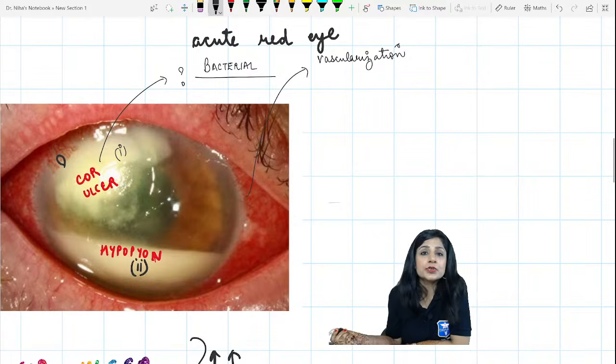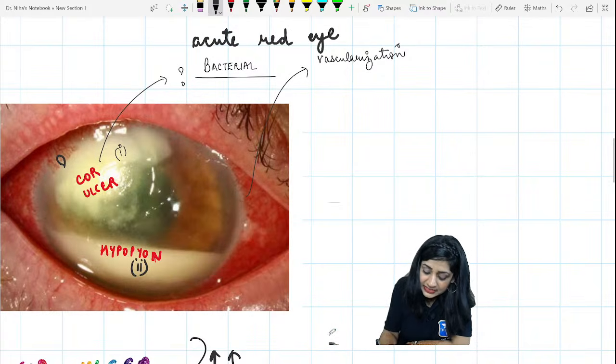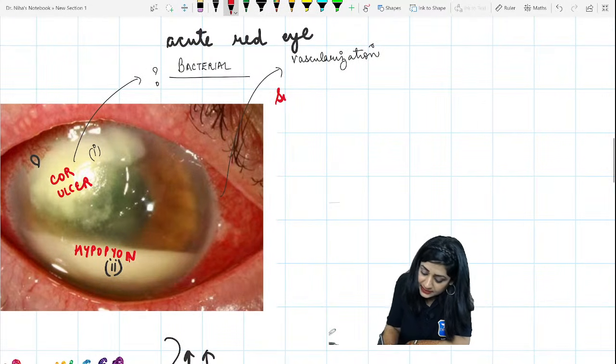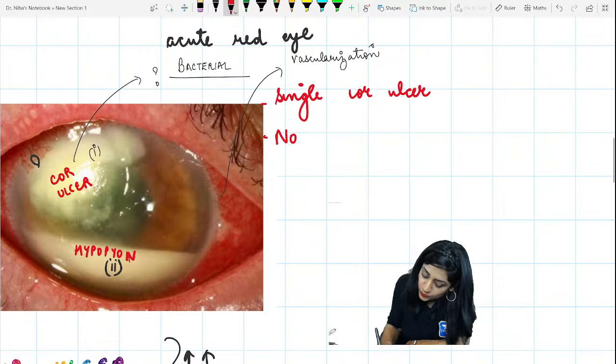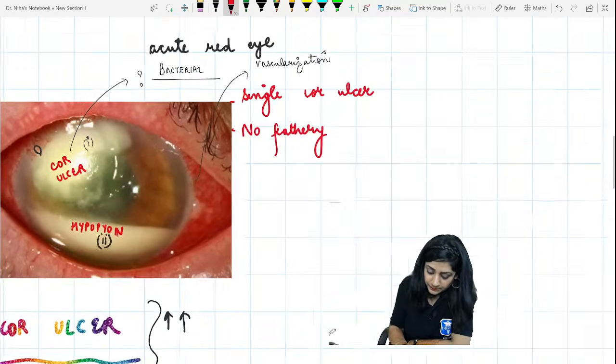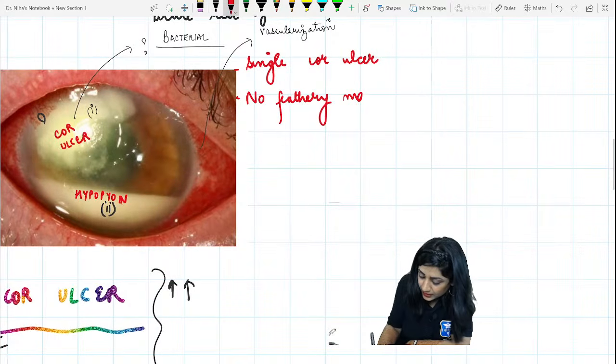Then what else can you see? You can see a single corneal ulcer. You are not seeing multiple satellite lesions. There are no feathery margins.